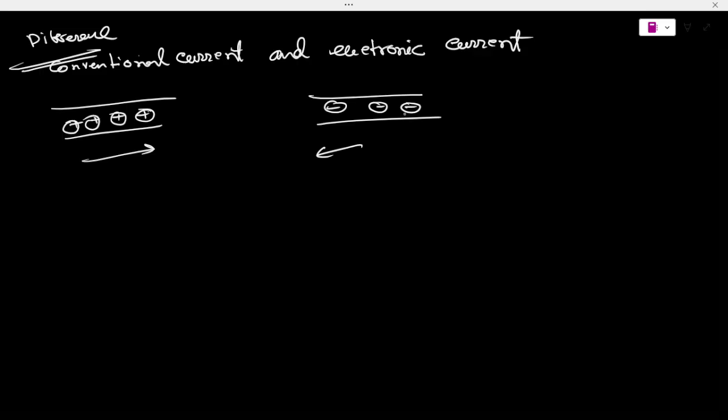So the direction of conventional current is in this direction. Electrons, being negative charge particles, move in the other direction. So by convention, the direction of motion of positive charge is taken as the direction of the electric current.